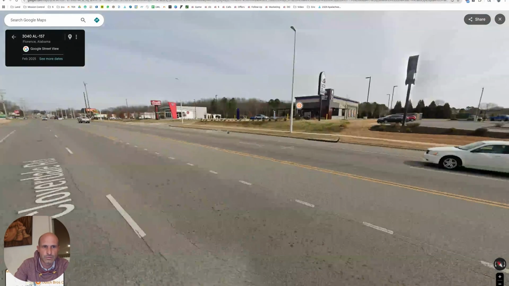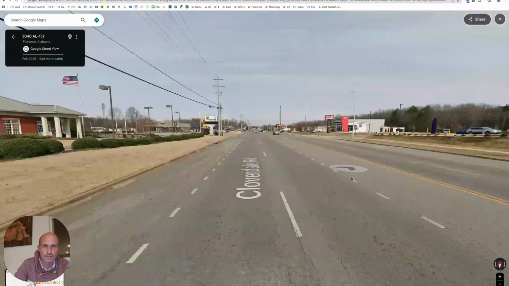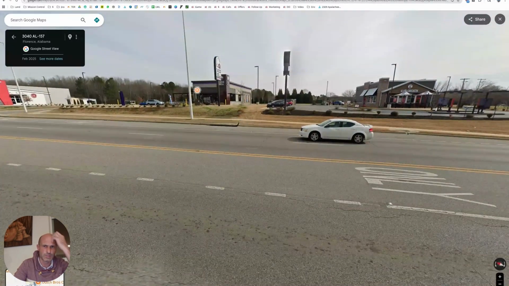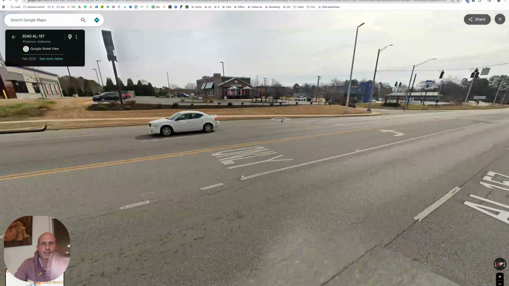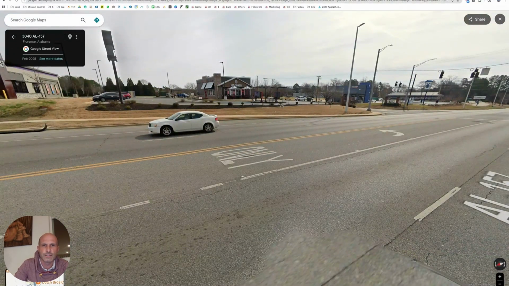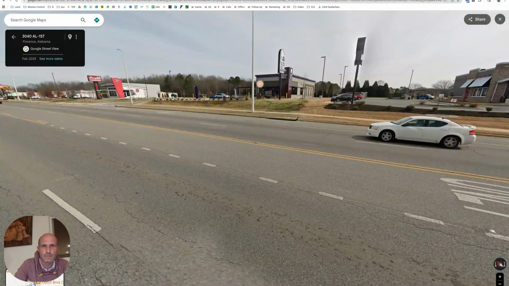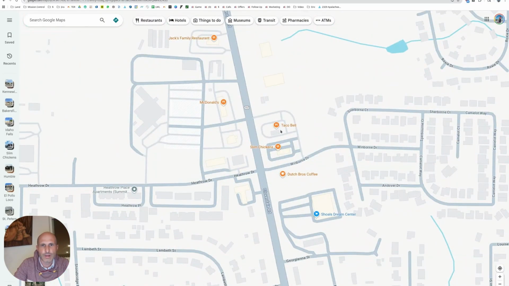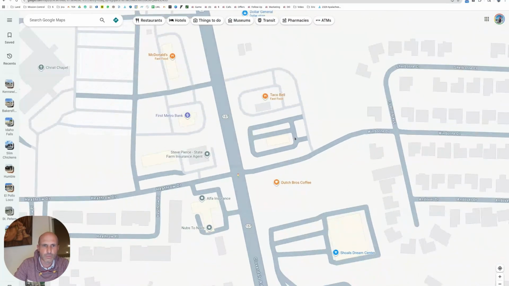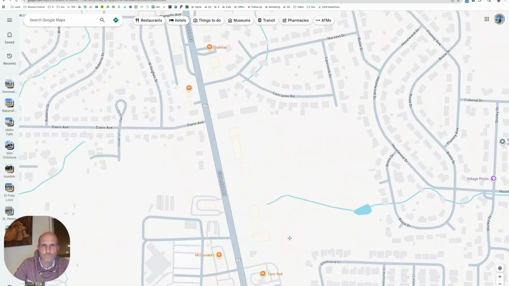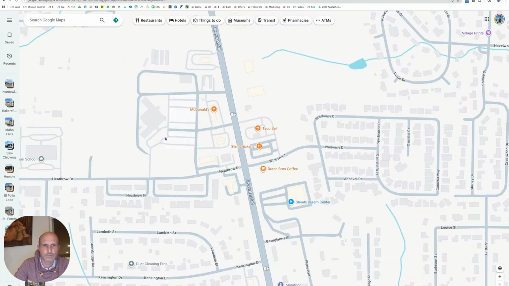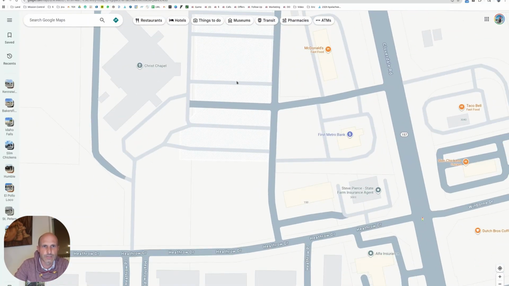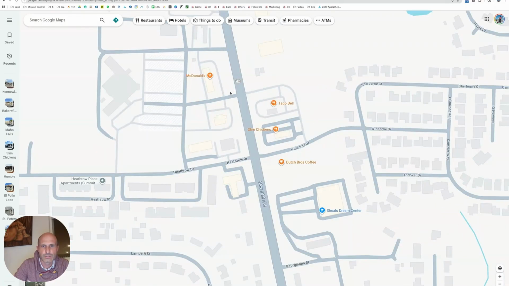This road, it's 2 lanes on either side with turning lanes and a center lane. Can drive across the middle, but they don't have direct access. They didn't get direct access onto the main road. They're going off the side to get in there, probably through that side too, I'm guessing. So there's some little bits of info about the property. There's our Dutch Brothers, Slim Chickens, Taco Bell, McDonald's across the street. They're not like in front of a Walmart or a grocery store or something like that, the massive traffic driver. What's behind here? There's a church behind the McDonald's. They're just on the road here.